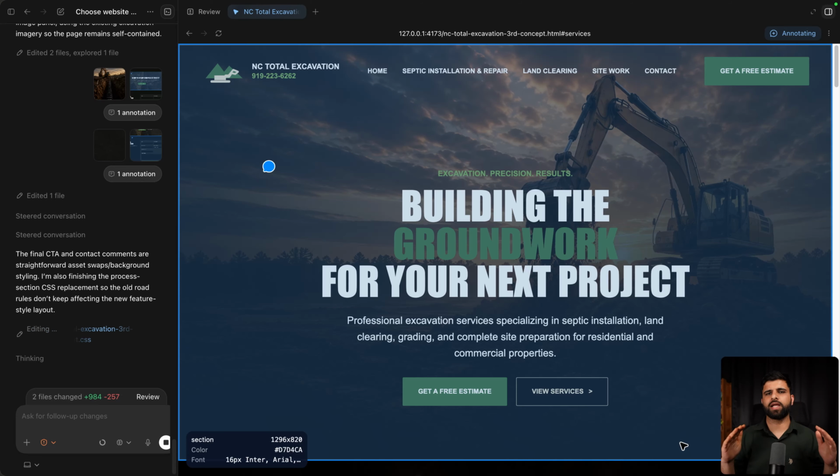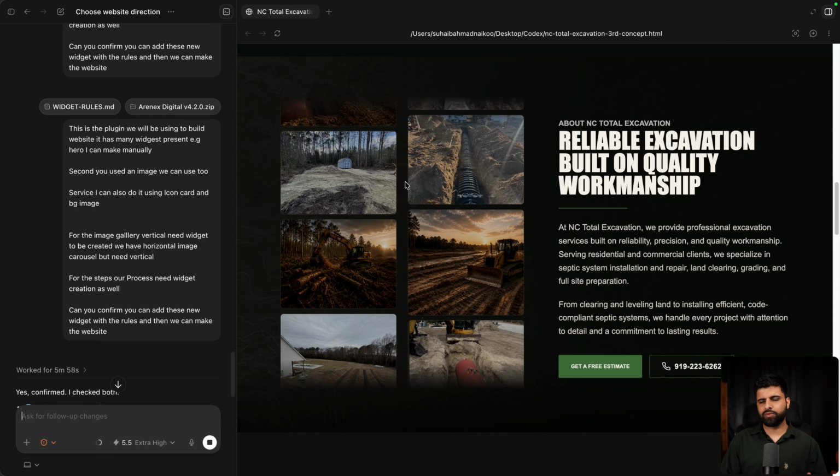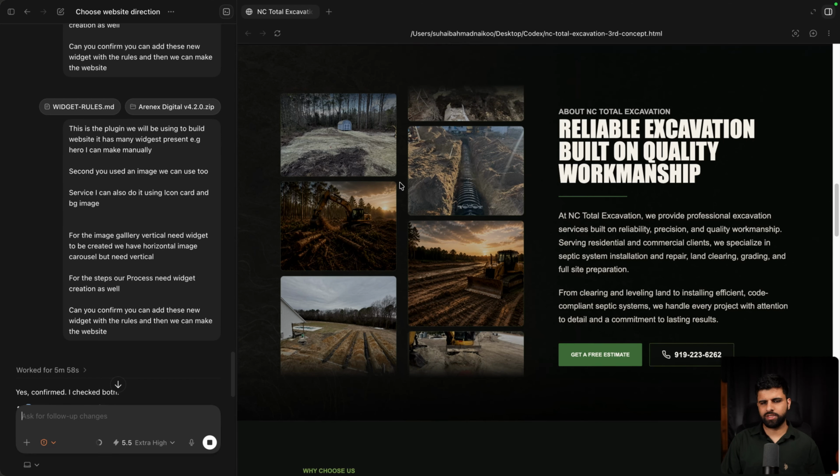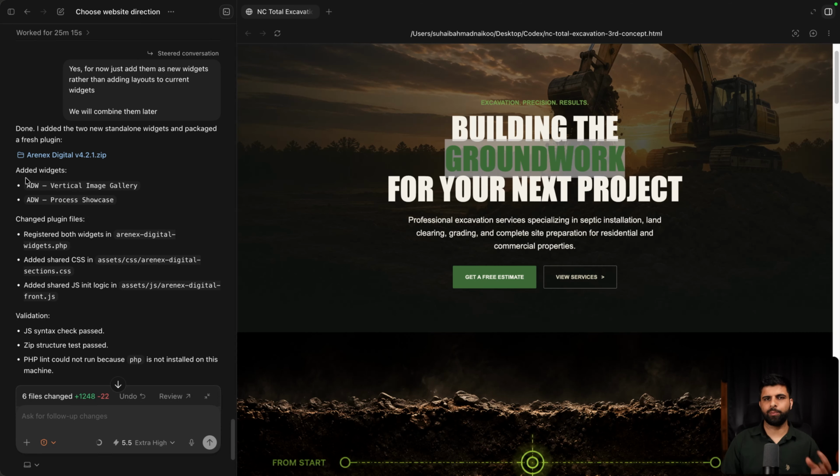I will just upload my plugin here, give it the instructions. Then we will use the plugin on our WordPress website and create this page. And using that, we can create the full website with all 5 pages. After uploading the widget rules and our plugin, I gave instructions to make new widget for this carousel and also for these 4 steps. The plugin is ready with 2 widgets, so let us move on with the build in WordPress.